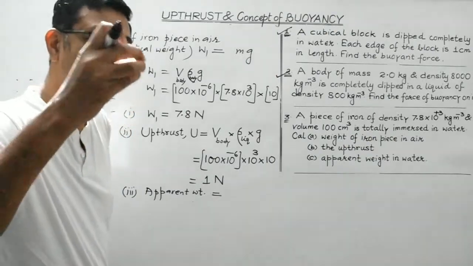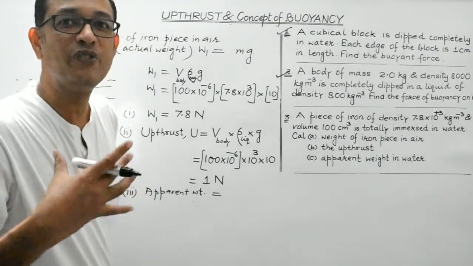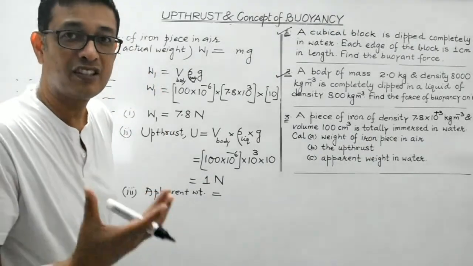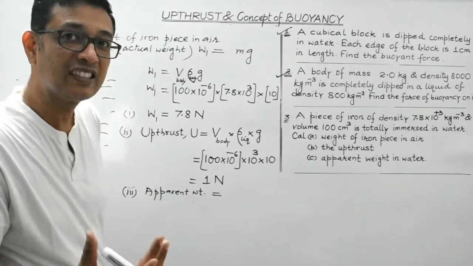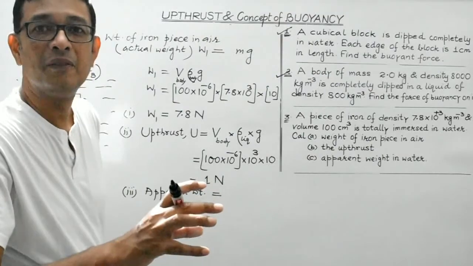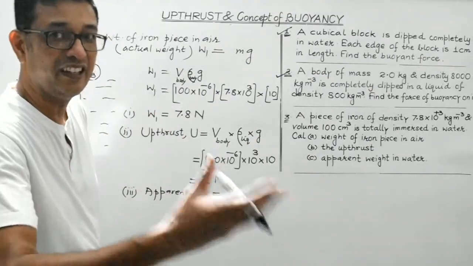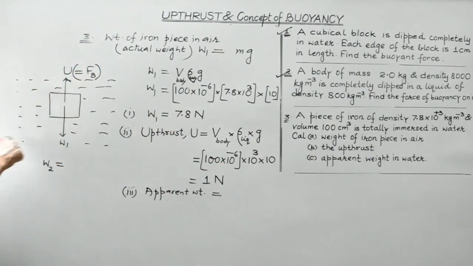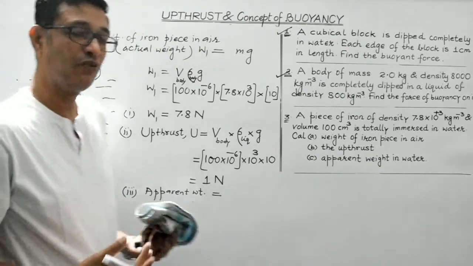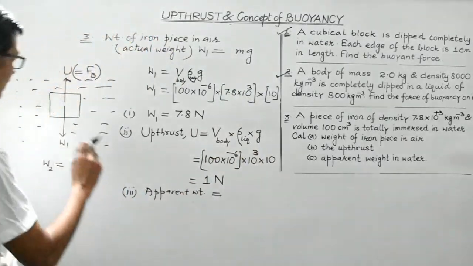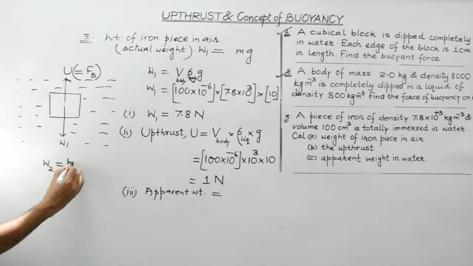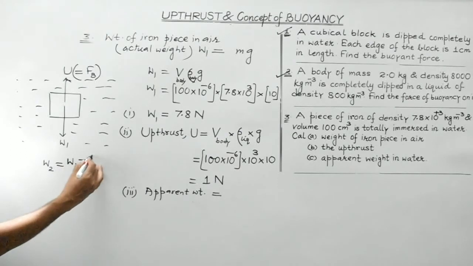When a body is immersed in a liquid, then it loses weight. Its apparent weight in liquid is less than the weight of the body in air. So here, these two forces are acting in the opposite direction. So the resultant would be given by the difference in the magnitude of these two forces, right? So W2 would be given by W1 minus U.